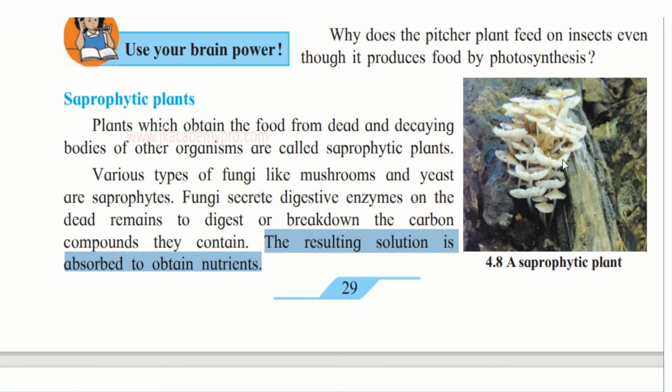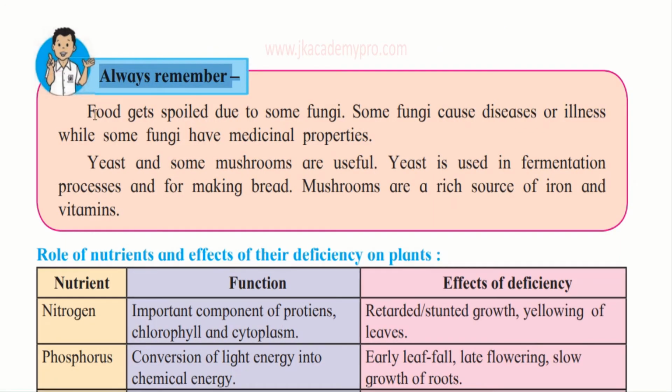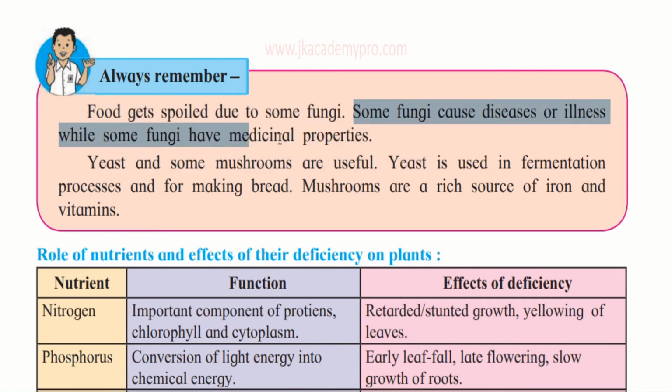So that is how these saprophytic plants, which are not able to produce their own food, are able to take the nutrients from the dead and decaying matter of the plants on which they grow. Always remember, food gets spoiled due to some fungi. Some fungi cause diseases or illness, while some fungi have medicinal properties. So all fungi are not bad. Though there are some fungi that will spoil the food and cause disease and illness, there are fungi that are good.